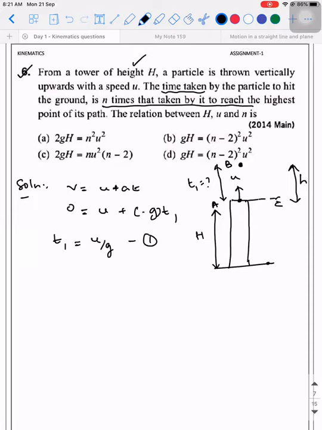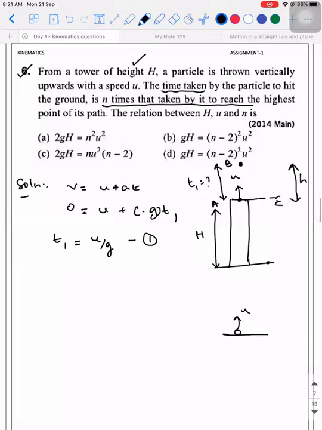What those things are, we will see in the chapter. Don't worry. As of now, have this in mind. When there are no resistive forces, that is, when there are no non-conservative forces acting on the system, energy is said to be conserved. So when the object is projected from a particular point, what is the energy it has at the point? The object is projected here, and let's say it has mass m, and if you take this as the reference line, what is the energy it possesses at that point, at the starting point?